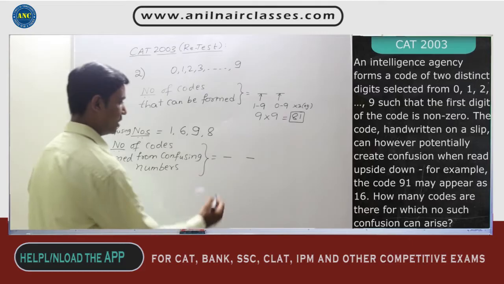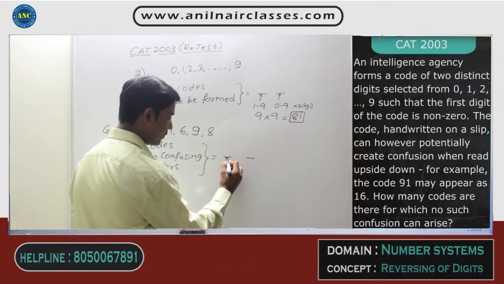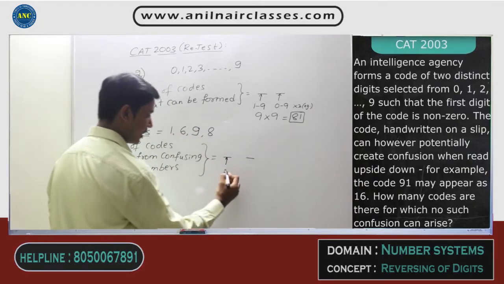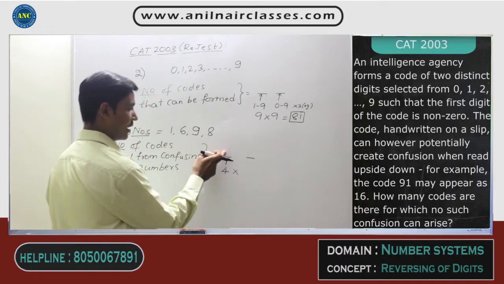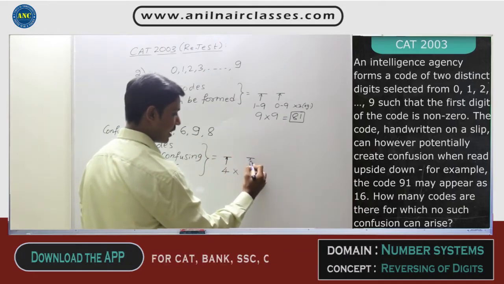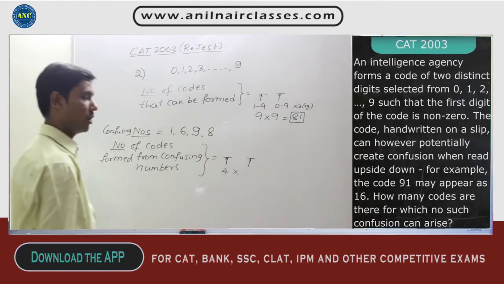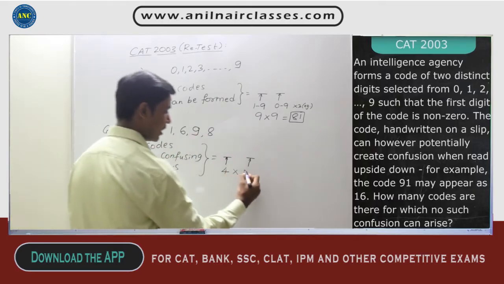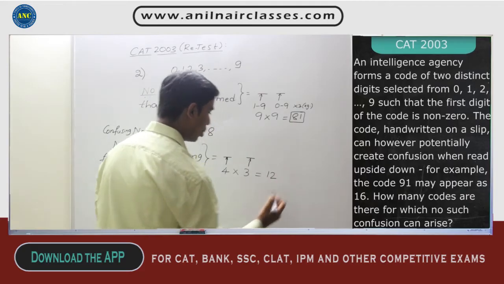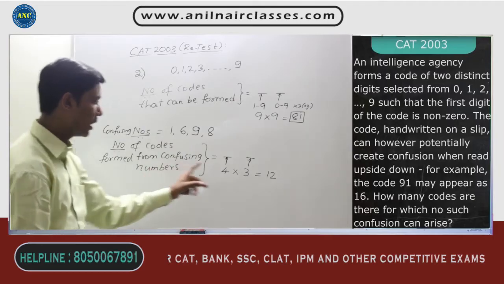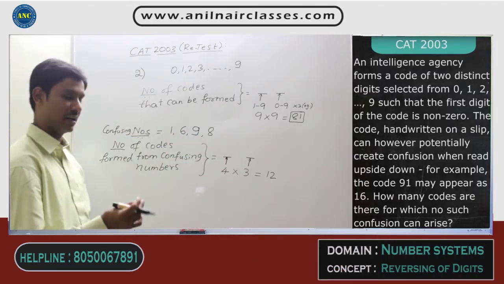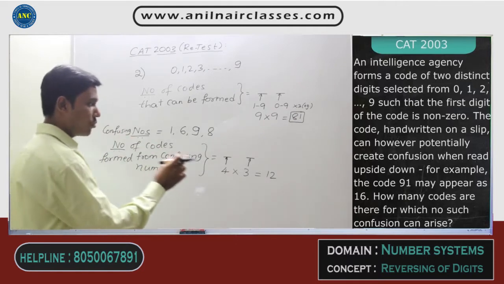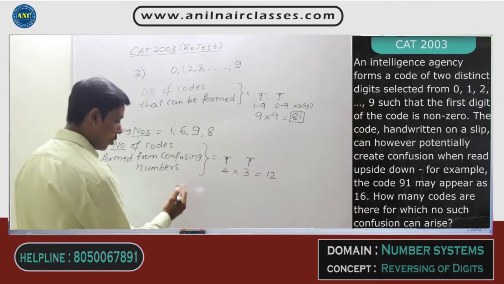This position can take any of these 4 digits. There are 4 ways of filling this position, and if I fill, suppose, 9, it should be distinct. It cannot again be 9, so it can be any of the remaining 3 digits. That means totally I can form 12 codes using these confusing digits. But think logically, out of the 12 codes which you can form, one of the codes